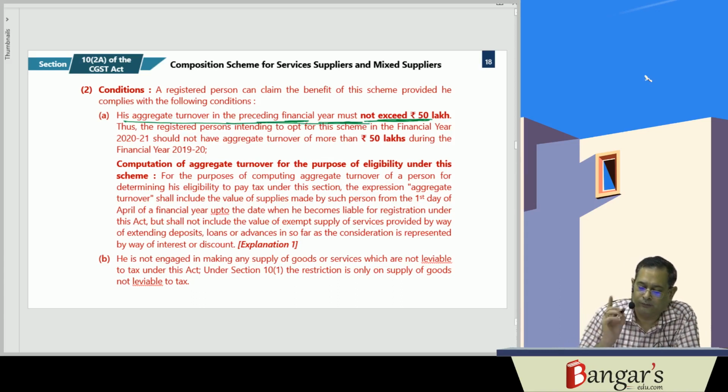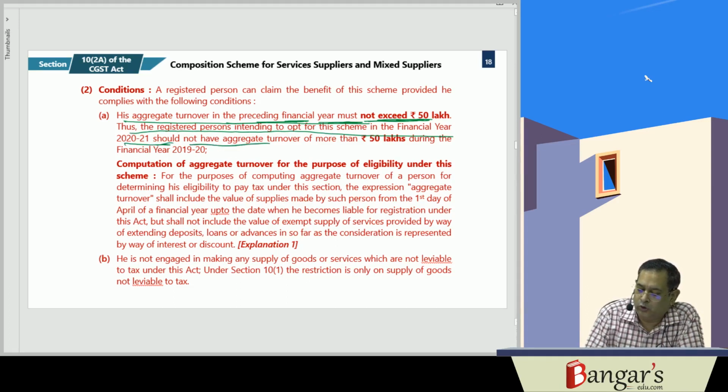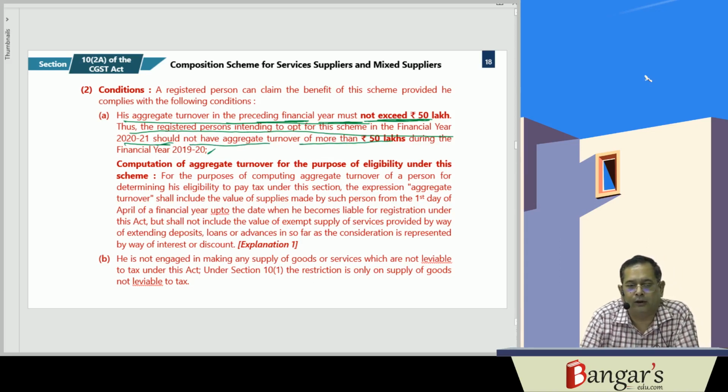Thus, a registered person intending to opt for the scheme in financial year 2020-21 should not have an aggregate turnover of more than rupees 50 lakhs during financial year 2019-20. If in 2019-20 the aggregate turnover exceeds 50 lakhs, then he won't be eligible to opt for the 10(2)(a) scheme in financial year 2020-21.